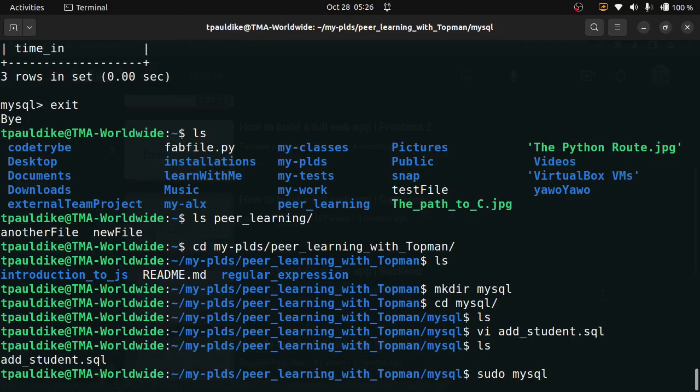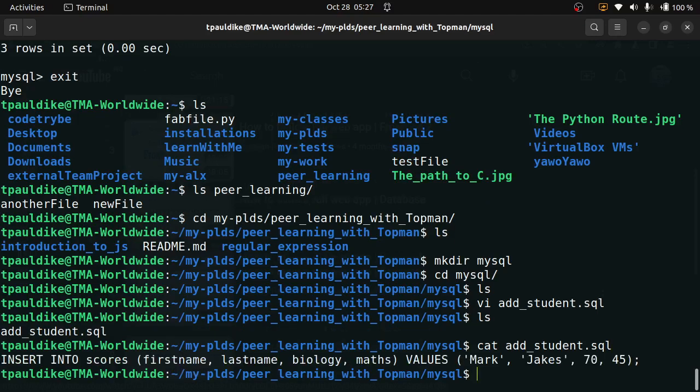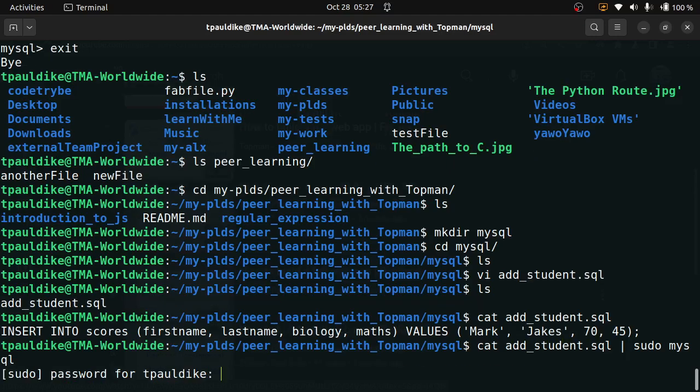But before doing it, you put this file here. Cat add student. You know what cat does, right? Let me not assume you know what cat does. Let me cut this off and press enter. So cat shows us the content of the file. So we are saying cat, and we are piping it. Pipe signal looks like this, a vertical thread. If you're learning MySQL, you should know by now what pipe is. All right, so I'm pasting this now. I'm piping it into sudo mysql. So I'm saying go and run this command inside there. If I press enter, it asks me for my password. If you're using a sandbox, it will not ask you a password.